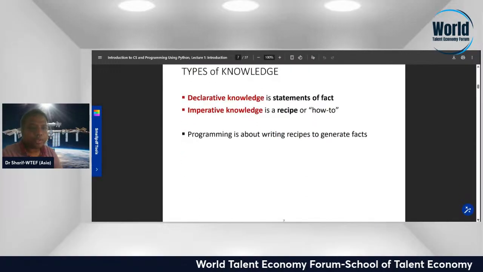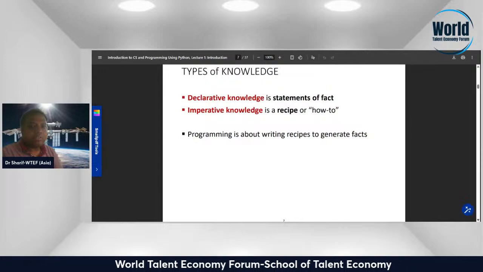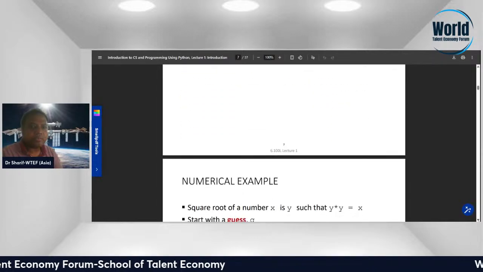Let's go. Declarative knowledge is a statement of fact. Imperative knowledge is a recipe, or how to.